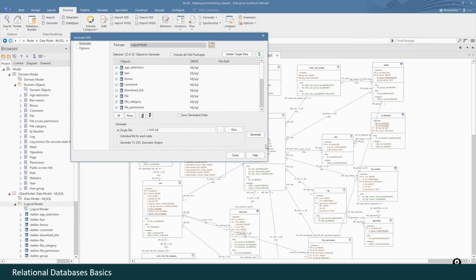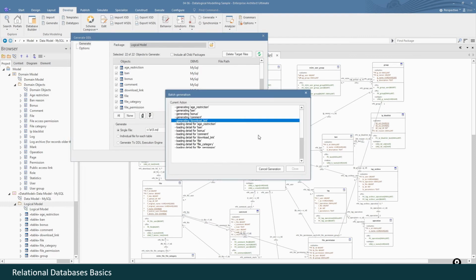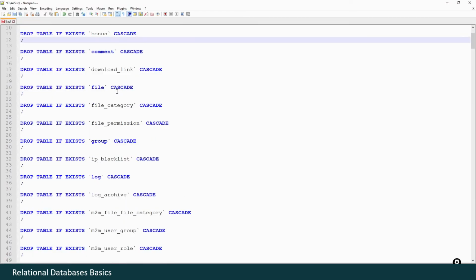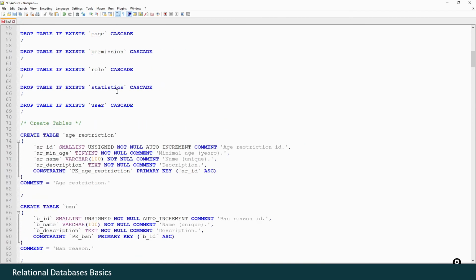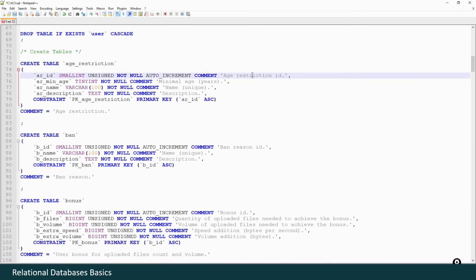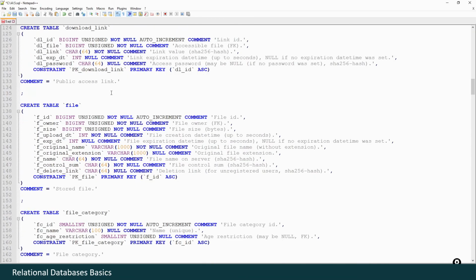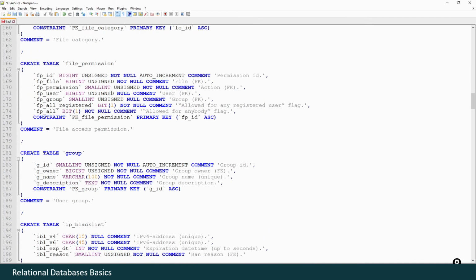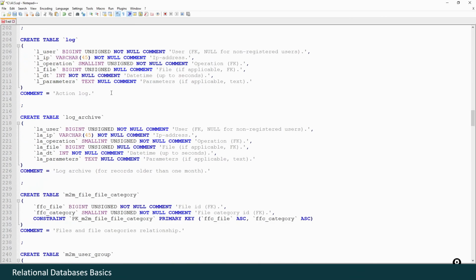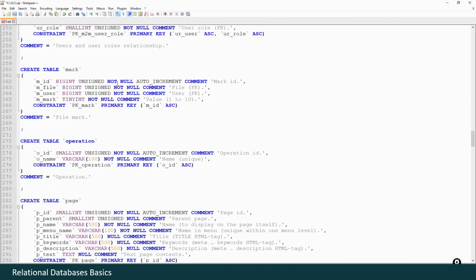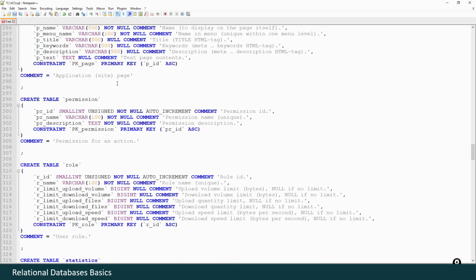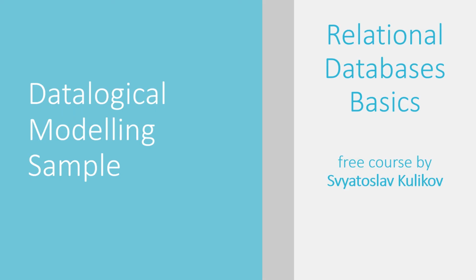At this point, we already may export the result into a real database. So let's do it. Let's click Generate. And we may open the resulting script in some text editor and review it. We see comments here, we see a lot of technical information and so on and so forth. But we must remember that this is not the final view yet. We have a lot to do on the physical modeling level. So that's all about data logical modeling, and in the next videos we shall discuss physical modeling of databases.